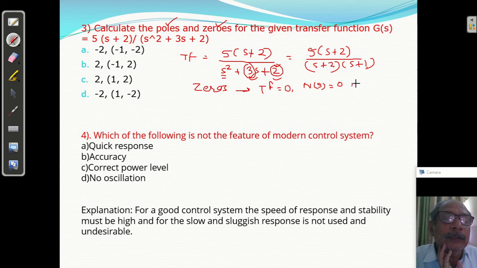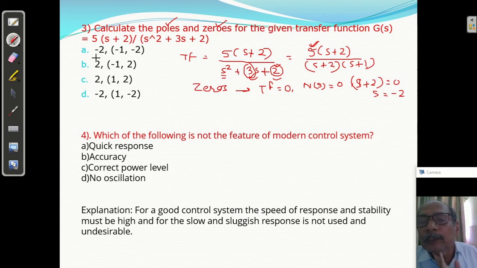So the numerator means s plus 2. Here this 5 is a constant, so we will take this only, s plus 2 equated to 0, so you will get s equal to minus 2, that is the answer. So minus 2, option A and D have this minus 2.